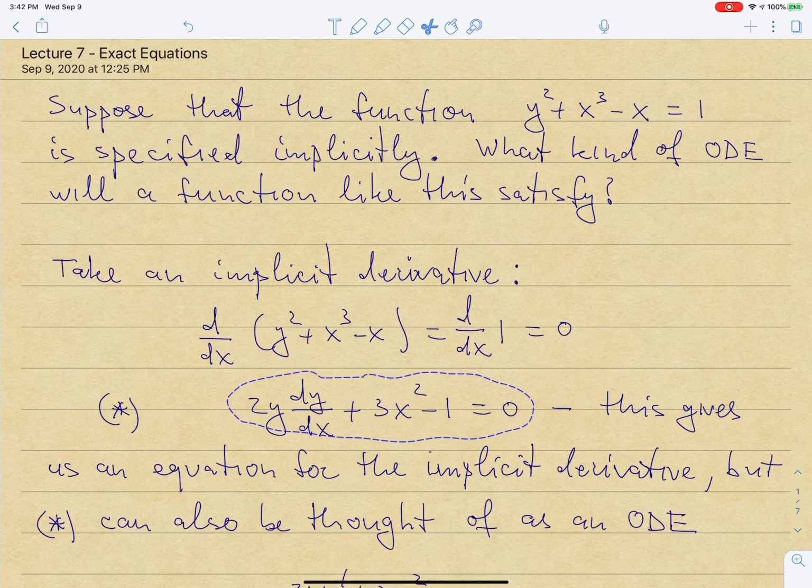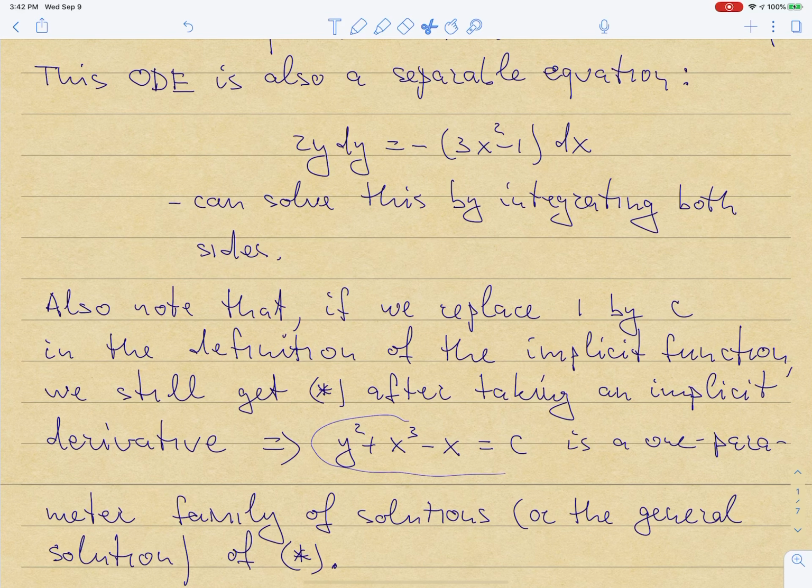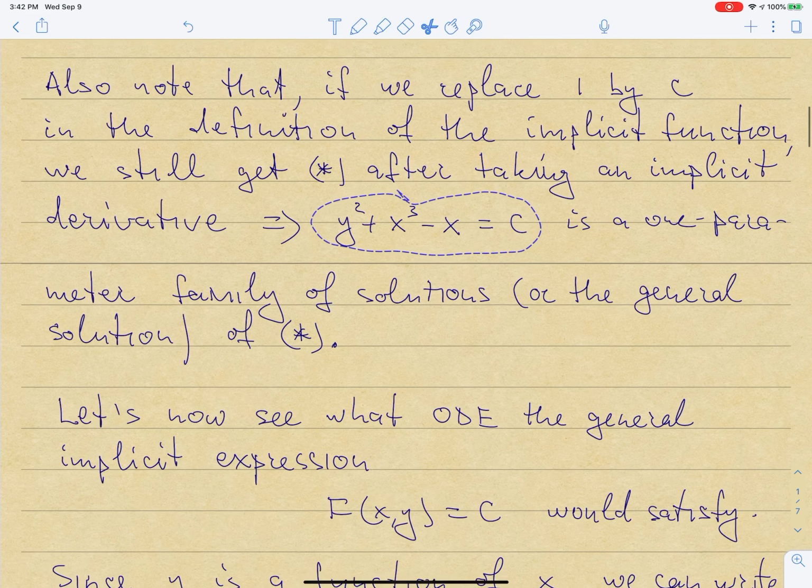And that one-parameter family of solutions is what I would expect, because the equation is first order, so it requires one integration, so there should be one generic undetermined parameter. So then what we conclude is that this expression should be a general solution, so this one-parameter family of solutions, which encodes all of the solutions to the ODE. So this is a general solution of my ODE. Okay, so starting from the solution, I got the equation, and then I know what the general solution of that equation is. Okay, fine.